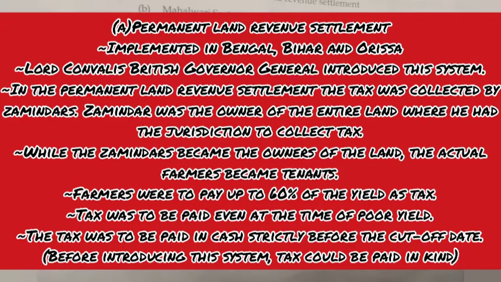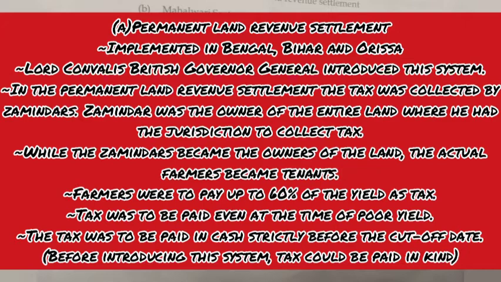Answer. A. Permanent land revenue settlement. Implemented in Bengal, Bihar and Orissa. Lord Cornwallis, British Governor General, introduced this system. In the permanent land revenue settlement, the tax was collected by Zamindars. The Zamindar was the owner of the entire land where he had the jurisdiction to collect tax. While the Zamindars became the owners of the land, the actual farmers became tenants.